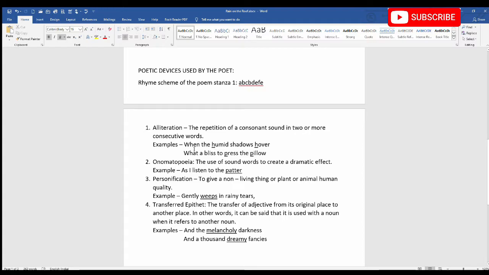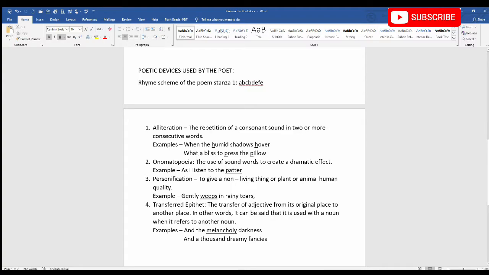Now look at this example. When the humid shadows hover. Now the consonant sound has already been underlined. It's the h sound. Humid, hover. The h sound has been repeated and therefore it's an example of alliteration. Now look at the next example.